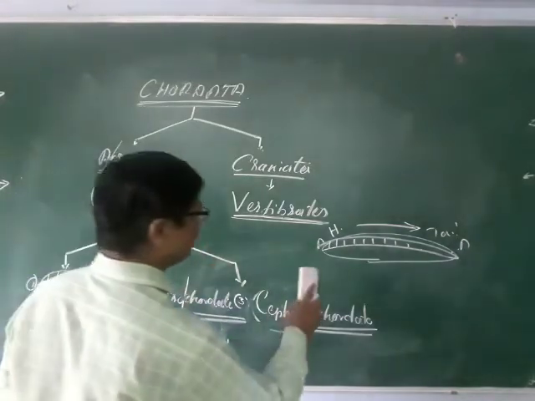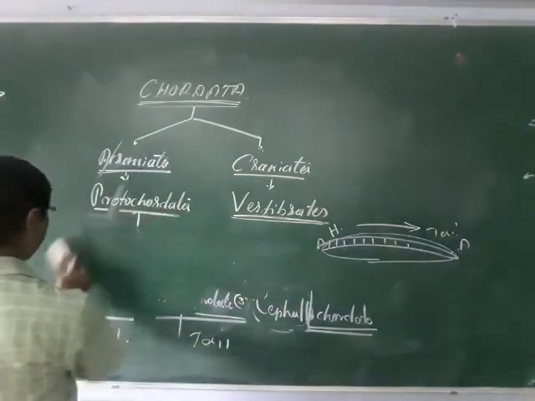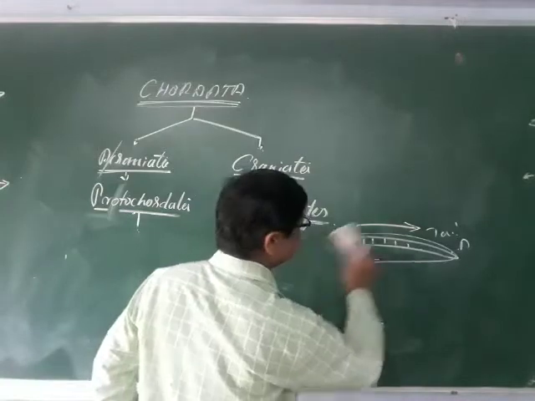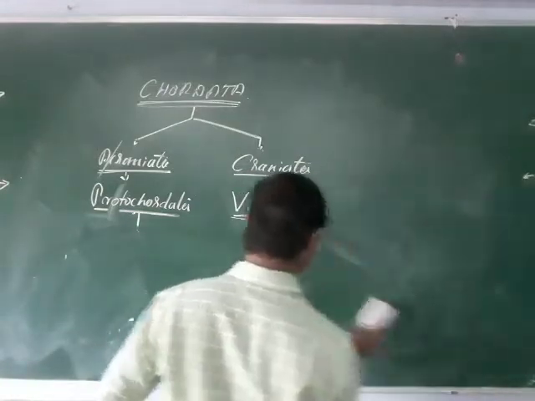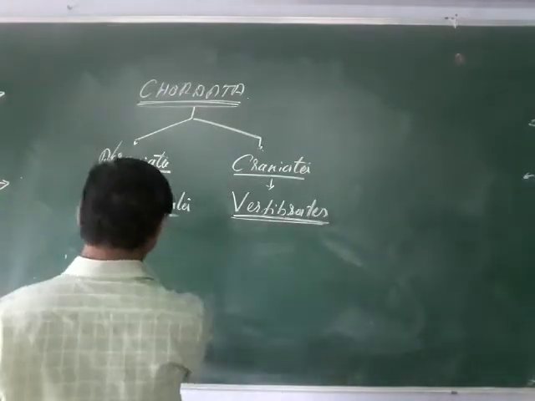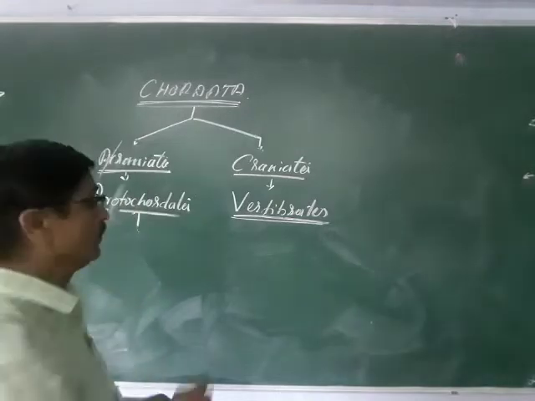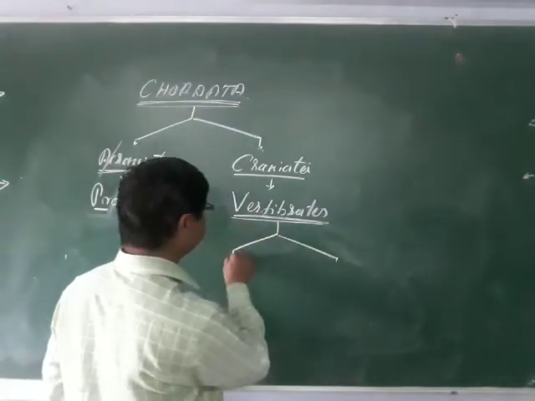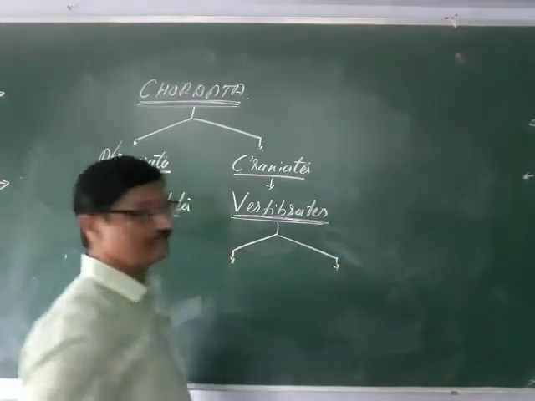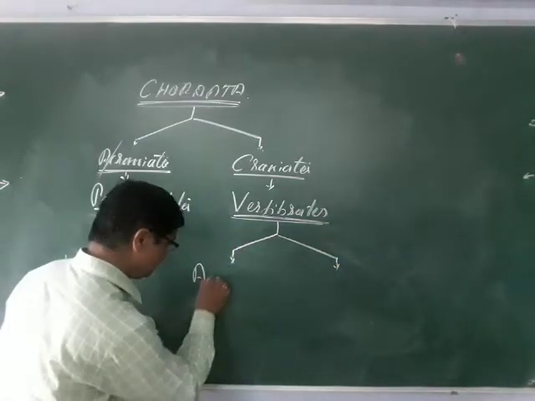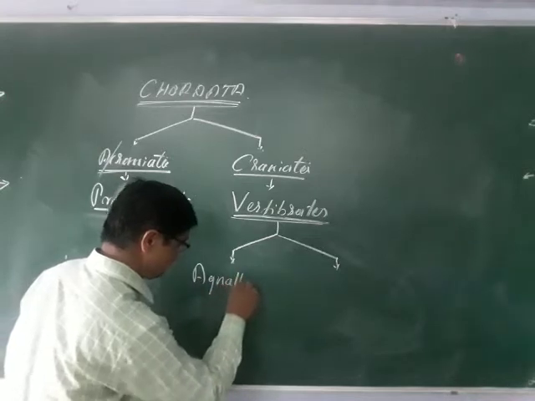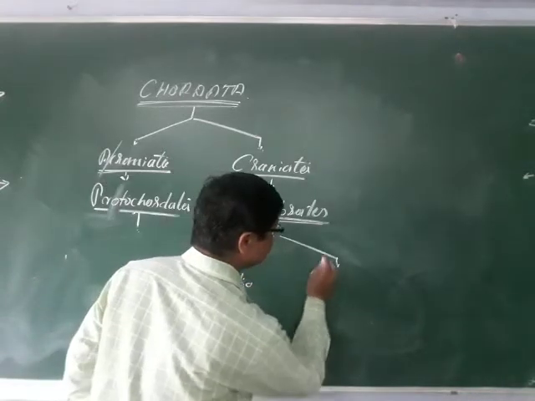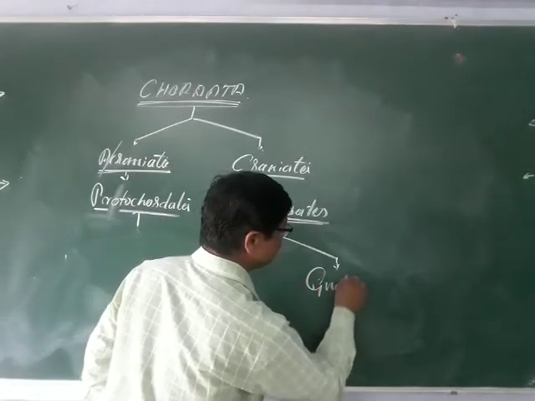And the vertebrates, let us go to that. What are the vertebrates? Vertebrates have been divided in this way. The two main groups here are Agnatha and Gnathostomata.